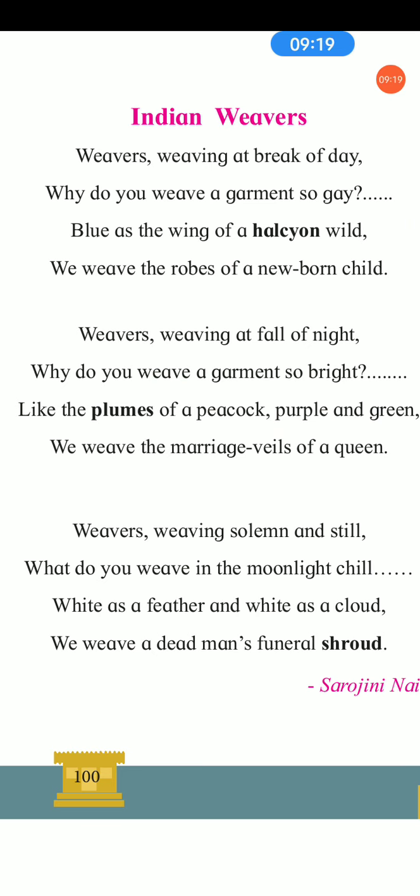Three stanzas of 12 lines. See here, here is first, second, and third, means 4, 4, and 4. 12 lines are there. Each stanza consists of 4 lines, and each stanza having only 4 lines. Then each stanza of the poem begins with a question to the weavers. Here, the poetess asks questions, means why, what. By using WH words, she asks questions.